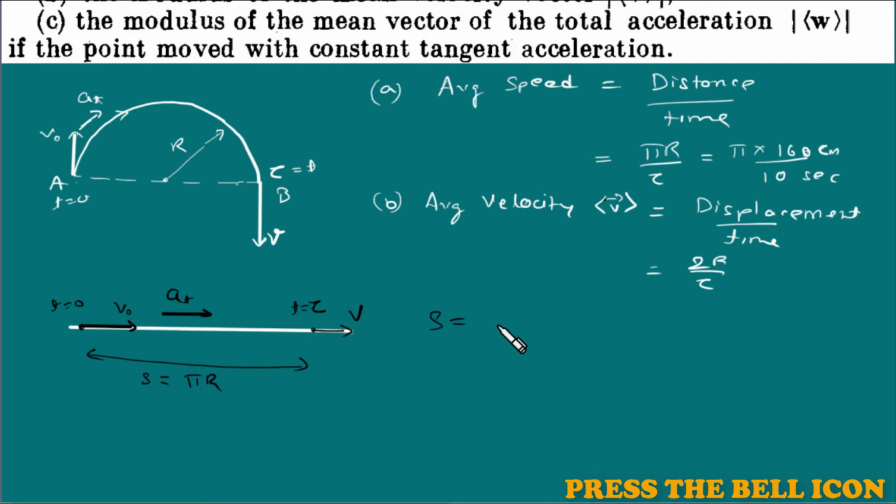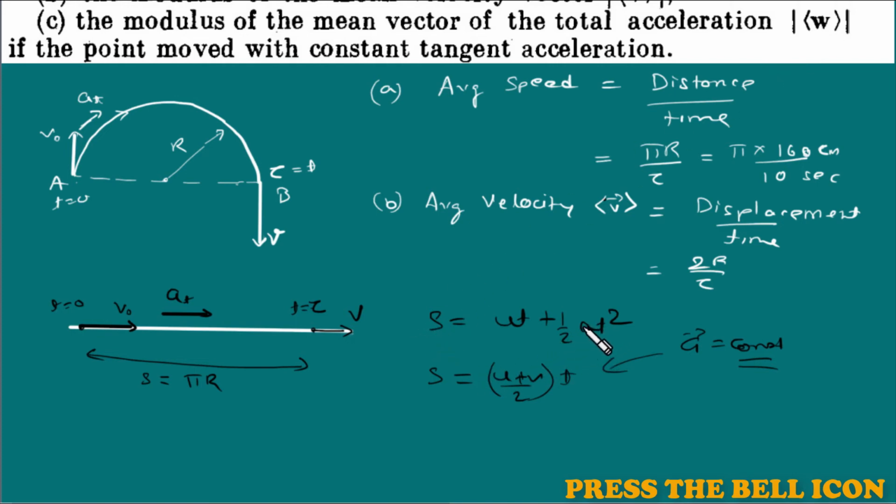Now we can use the formula either ut plus half at square, or if you remember this formula, we can write (u plus v) by 2 into t. This is only for constant acceleration motion. Here you must also know that they use w as a symbol for acceleration, and what we use is a.